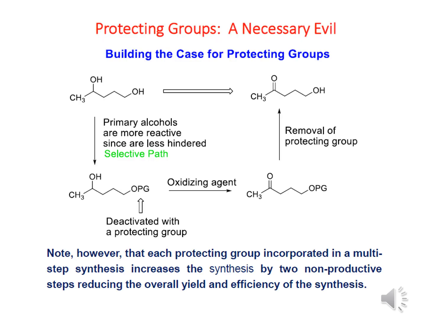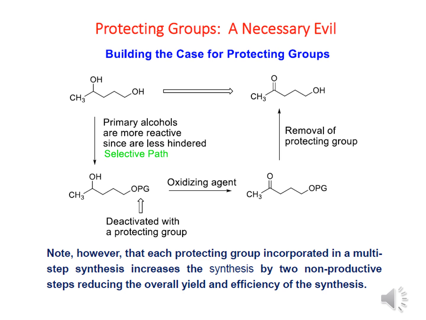So now we are going to discuss building the case for protecting groups. How can the protecting group be introduced in a molecule? Let us see the first example. In this molecule we have two functional groups. One is a secondary alcohol, another is a primary alcohol. Now we want to convert the secondary alcohol into a ketone, keeping the primary alcohol intact. So what will be the strategy?